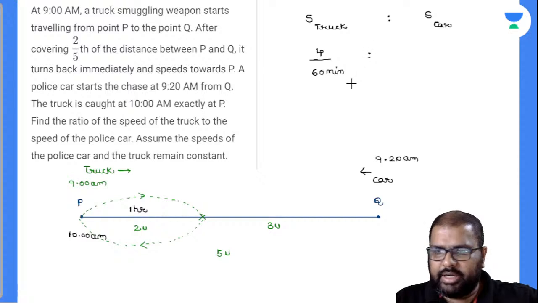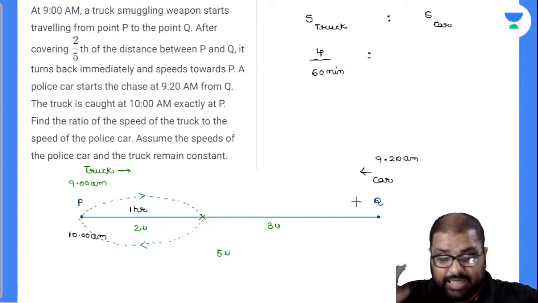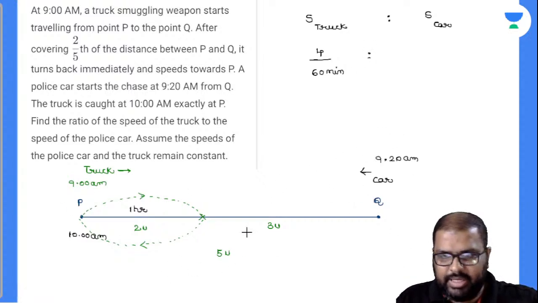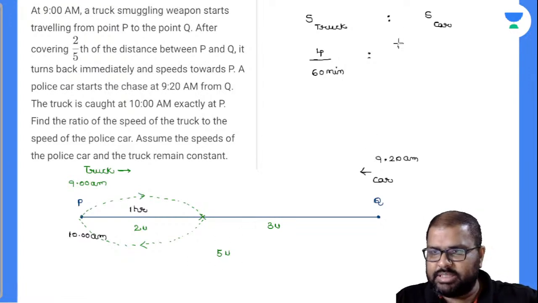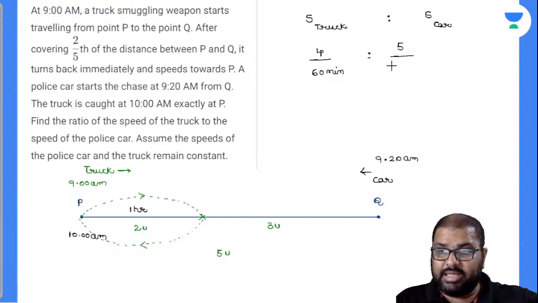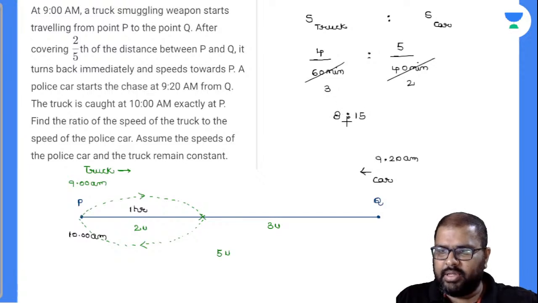Is equal to, in ratio, how much distance did the car travel Q to P? How many units? 5 units. So 5 units divided by the time of the car, which is how much? 40 minutes. So you can solve this easily. This is 2 and this is 3. So finally the speed ratio is nothing but equal to how much? Is it 8:15? Is this your answer there?